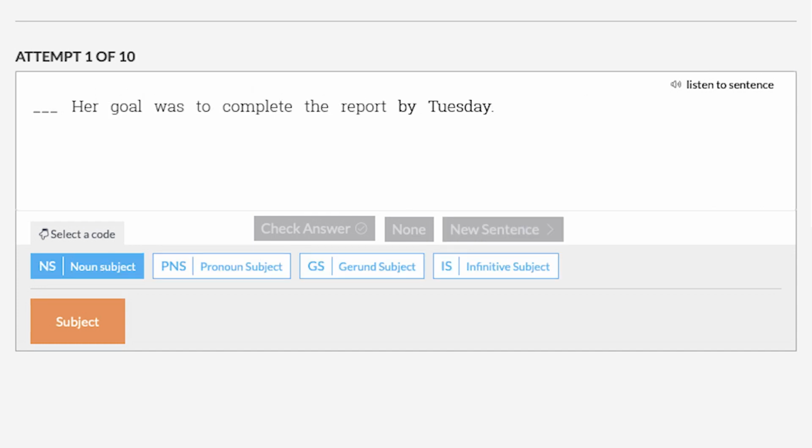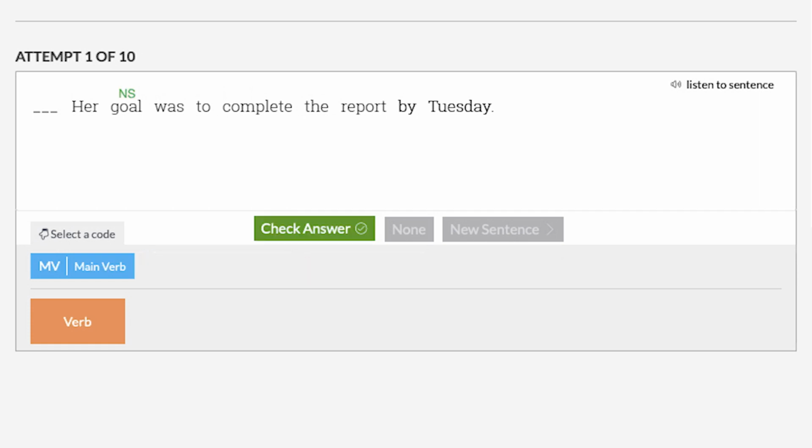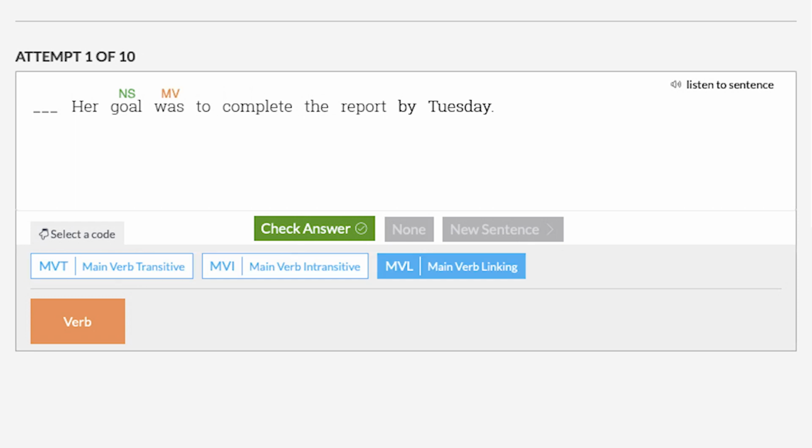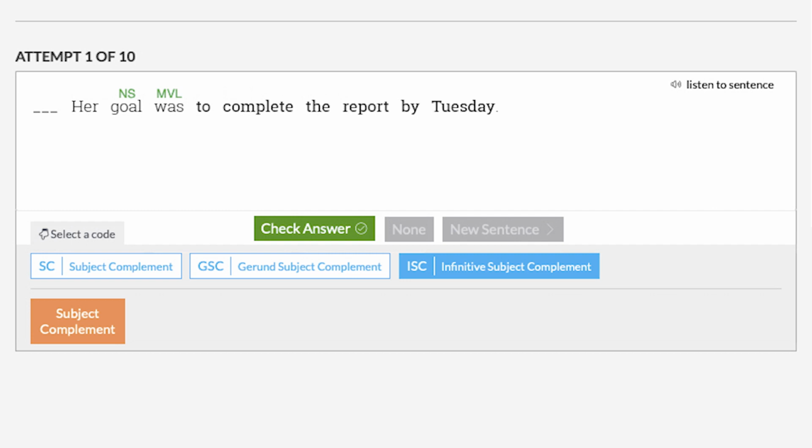An example of an infinitive functioning as a predicate nominative with a complement. Her goal was to complete the report by Tuesday. What are we talking about? Goal. Goal is the noun subject. What about goal? Goal was. The word was is the main verb. The word was expresses a state of being. Goal was what? Goal was to complete the report by Tuesday.